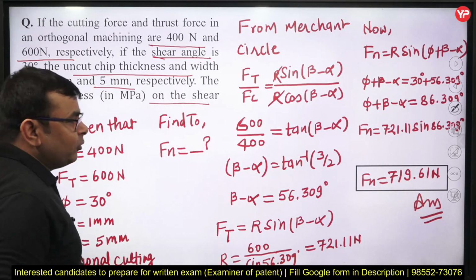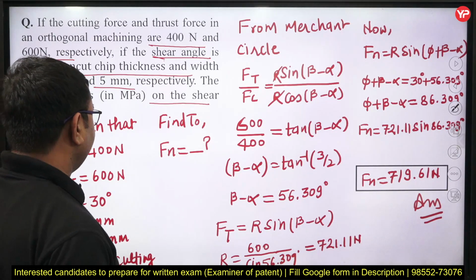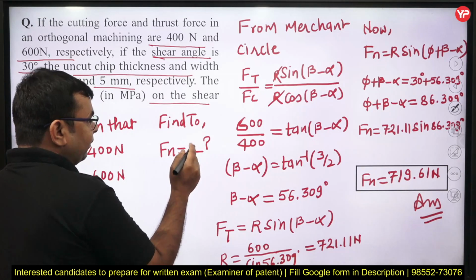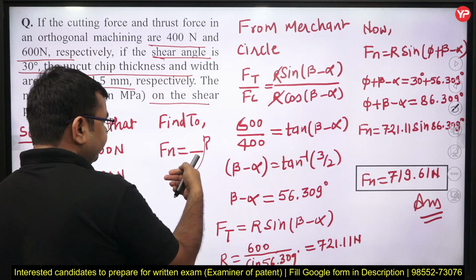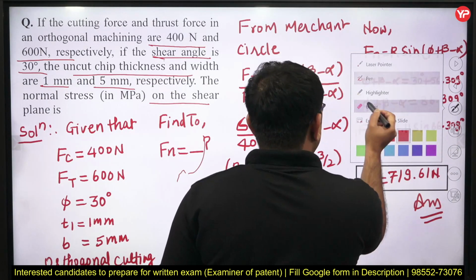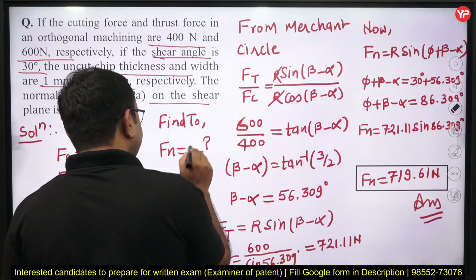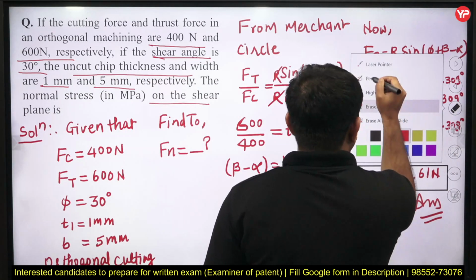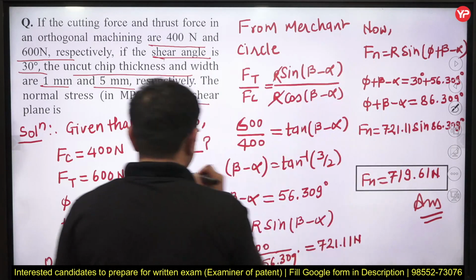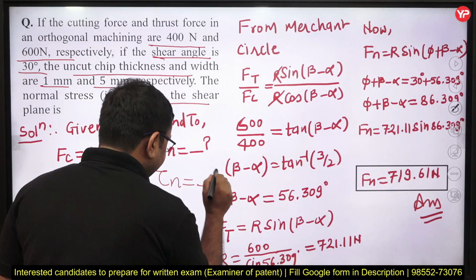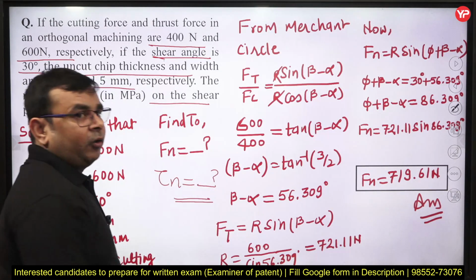So simply, first we need to calculate the normal force, and after getting the normal force we can determine the shear stress also, yes or no? After determining Fn we need to find out the shear stress. This is our objective of this question.